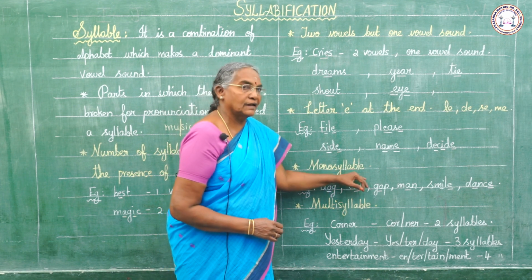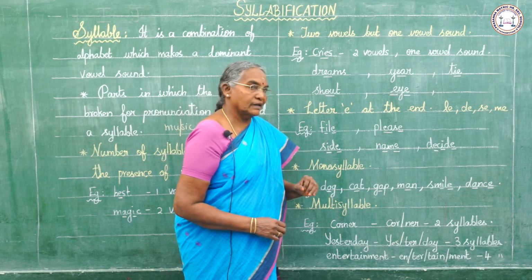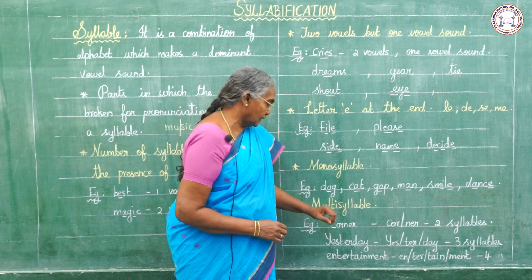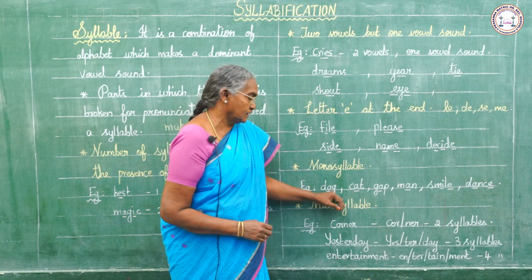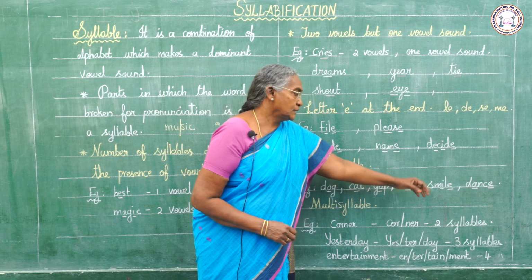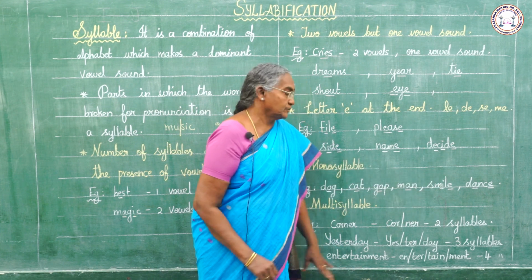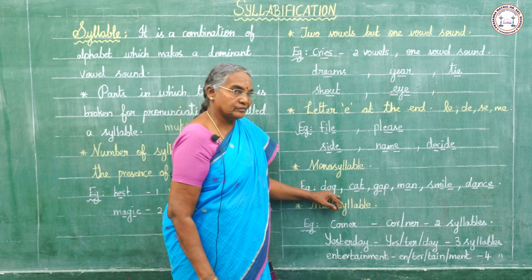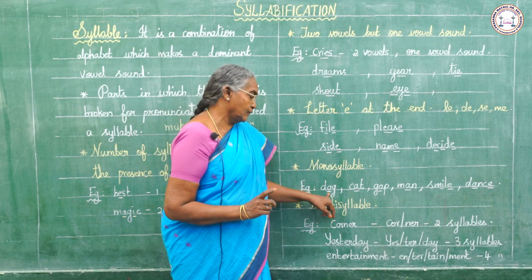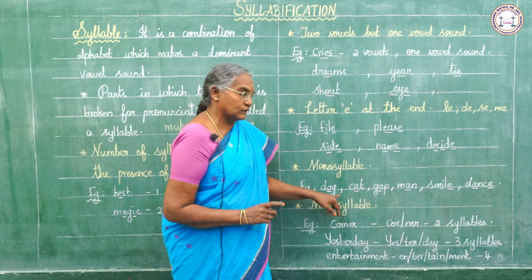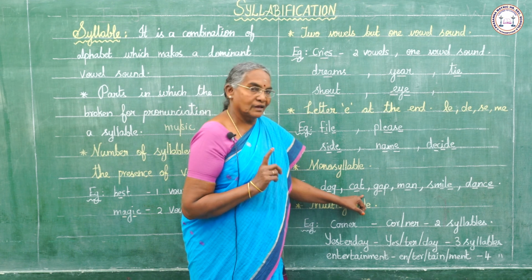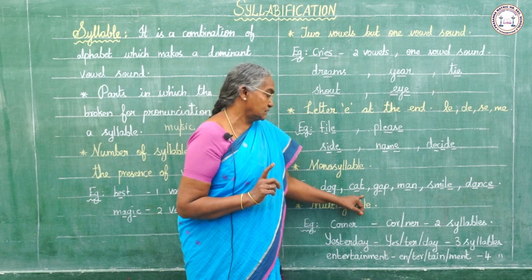Next, monosyllable. If a word has only one syllable, we call it a monosyllable. Examples: dog, cat, gap, man, smile, dance. Dog, here there is only one vowel and one syllable, so we call it a monosyllable. Cat, here one vowel and only one syllable.